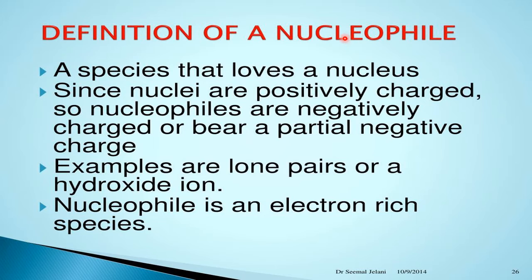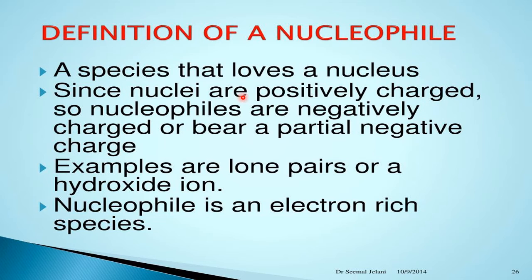Who will love the nucleus? The nucleus has a plus charge. Then who will love the plus charge? Minus charge. That means nucleophiles are attacking reagents which carry either an extra electron or a negative charge, and they are called nucleophiles. A species that loves a nucleus.